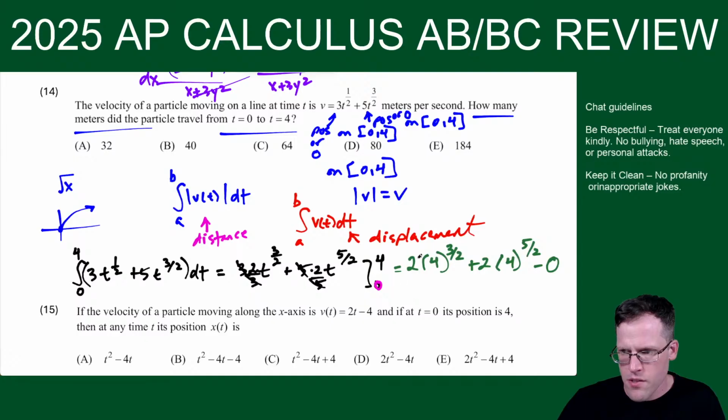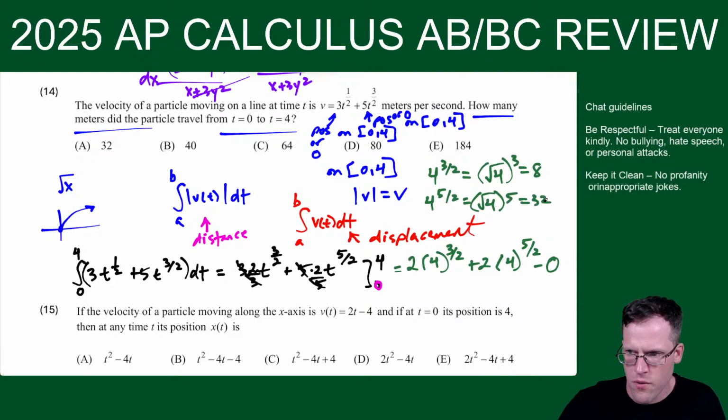For 4 to the 3/2 without a calculator, I would do the square root of 4 first and then cube it, which gives us 8. 2 to the third power is 8. For 4 to the 5 halves, same idea: square root of 4, then to the 5th power, 2 to the 5th power is 32.